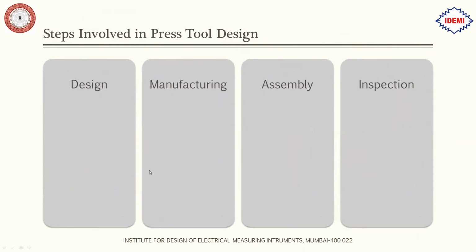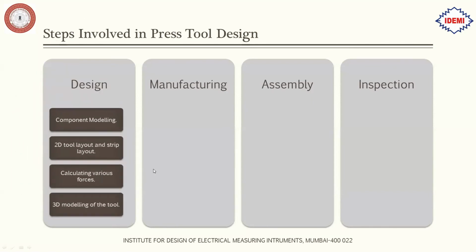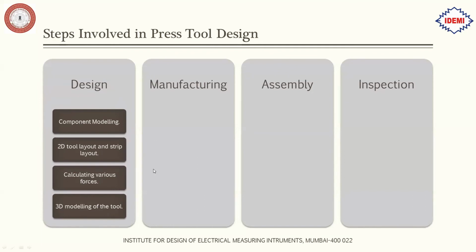So first we have the design process, then we manufacture the tool, then we assemble the tool, and at the end we do the inspection of the parts. First in design we have the component modeling, 2D tool layout, and strip layout. This is applicable for progressive press tools. You need to draw a 2D strip layout first, and based on that strip layout you need to design the rest of the tool.